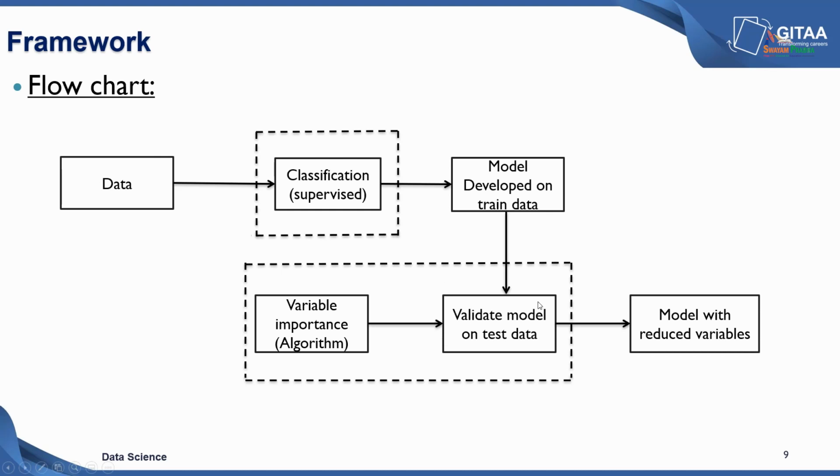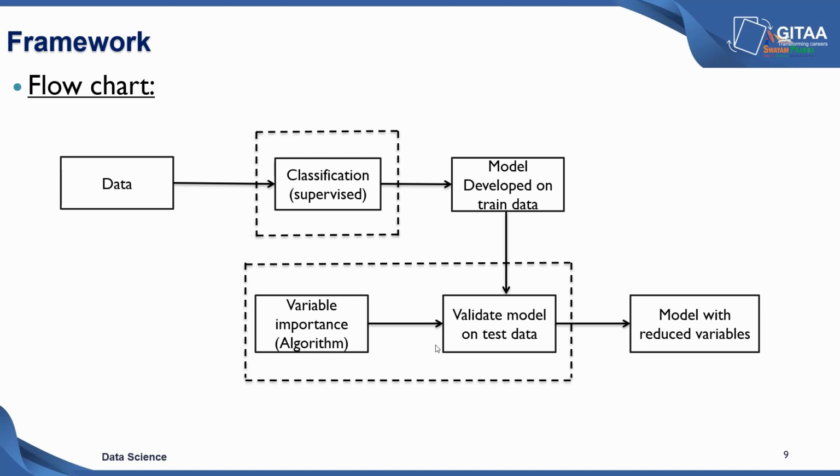So once we build the model, like I said, we can validate the model on the test data. Once we've tested the model and seen the performance, we have a model to basically classify the individual salary status for any new record which doesn't have the salary status to it. So once we have that, our next objective is to basically reduce the set of features to be studied for future use.